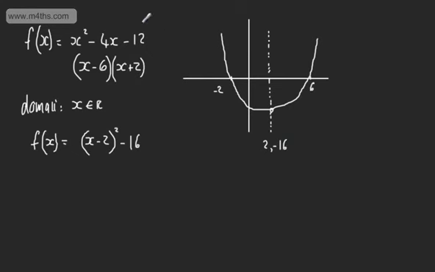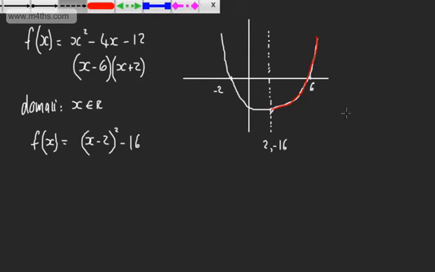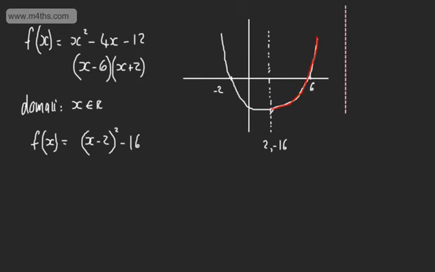So that's what we've got. Now, if we think about the range of this function, so if we went up and down the y-axis, what would we see? Well, we would see all values greater now than -16, and we could go up from this point right here, and then it goes straight up. So if we said that y is the function of x, x squared minus 4x minus 12, we can say now that y is going to be greater or equal to -16. That's the minimum point right there. So we can see by completing the square that that is what we have. As we can see, testing the endpoints isn't sufficient.